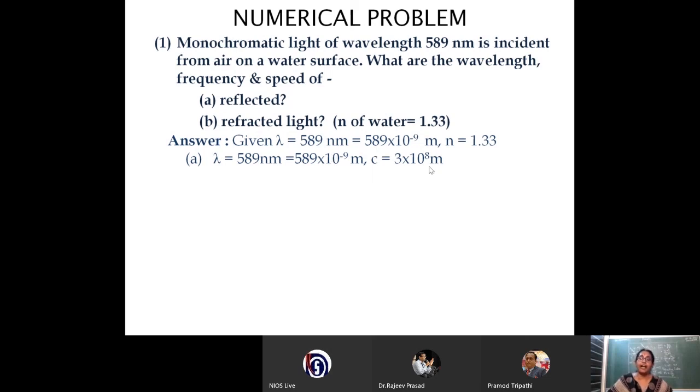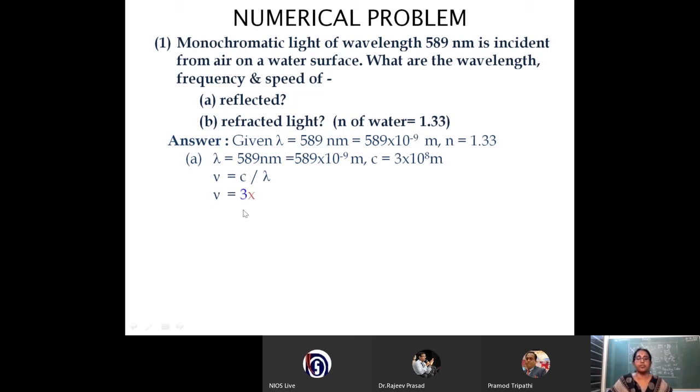Then we have to take the value of the speed of light in air, because it is reflection happening at the air to water interface. Therefore, the speed of the reflected light will be that in air only. So the speed of light in air is equal to 3 into 10 to the power of 8 meter per second. And we calculate frequency using the equation nu equal to C by lambda.